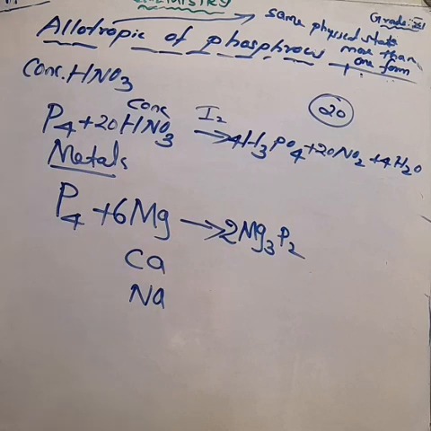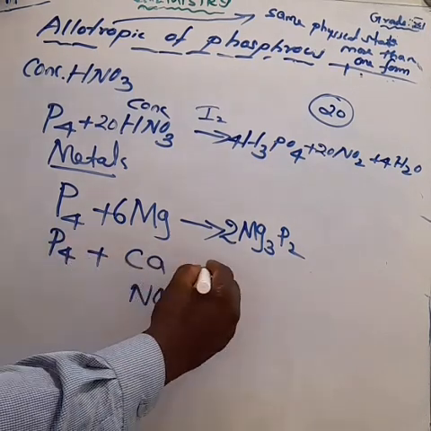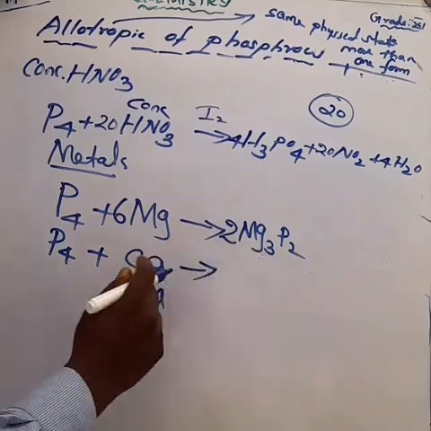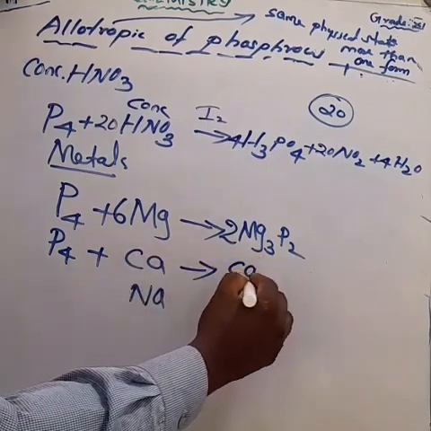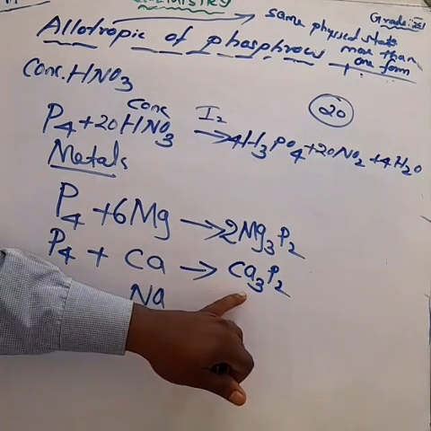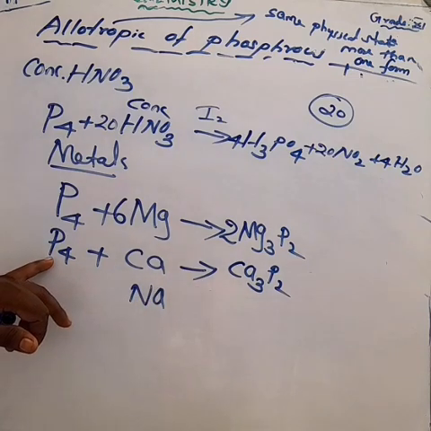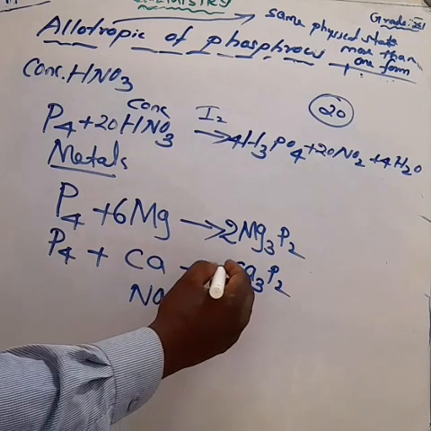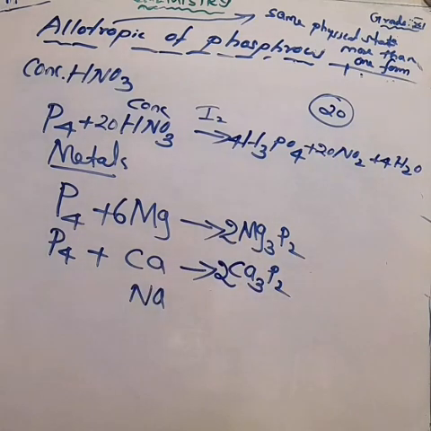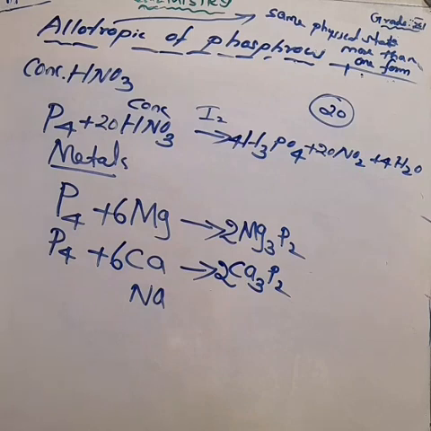Phosphorus reacts with calcium, and we get calcium phosphide. What is the formula of calcium phosphide? Ca3P2. So 3 calcium is there, and we can balance the equation. On the reactant side there is 4 phosphorus, so make it 2 here. 2 into 2 is equal to 4. So how much calcium is there? 2 into 3 is equal to 6. So 6 calcium. Now the equation is balanced.